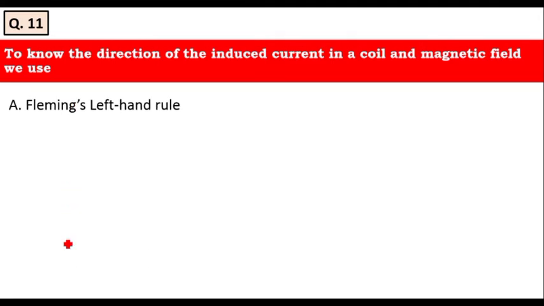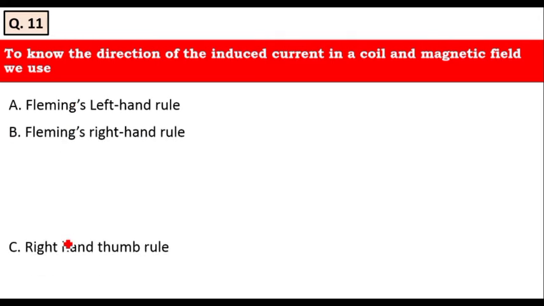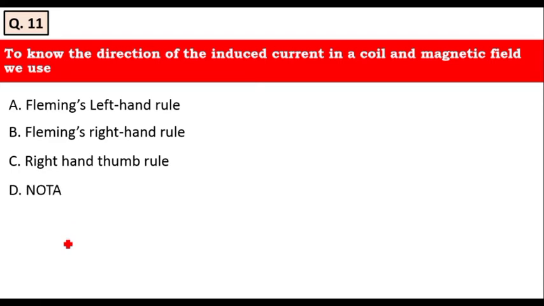Let's see the options: Fleming's left hand rule, Fleming's right hand rule, right hand thumb rule, none of the above. Yes, option B is the right answer. It is Fleming's right hand rule that is used to find the direction of the induced current in a coil